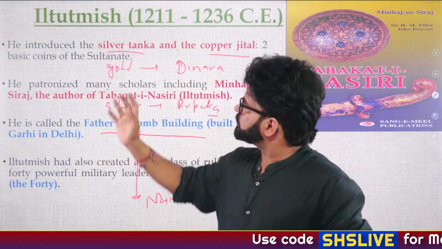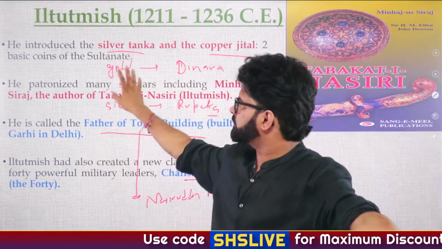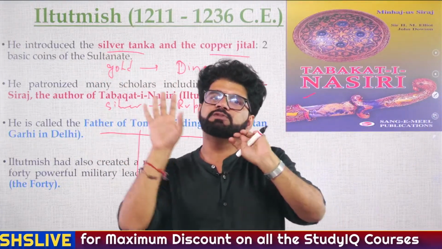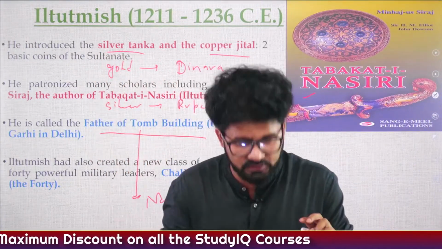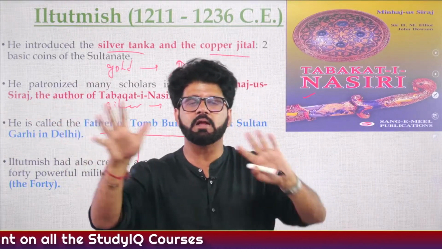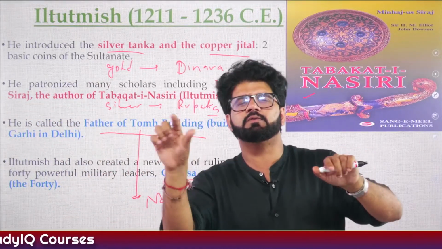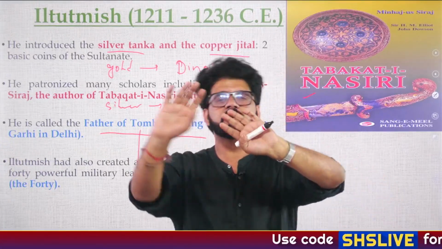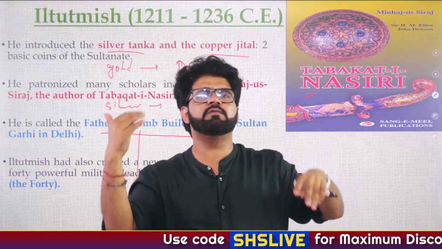Why? Because both the slaves, the Mamluks, as well as the Khaljis, are Turkish. But the Khaljis were Turco-Afghan, meaning Turkish people who had settled in the Afghanistan region. There was a region called Khalji, and that's how they got their name. So they adopted the Afghan customs.